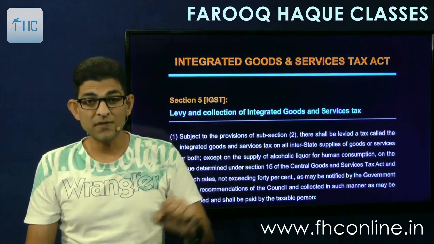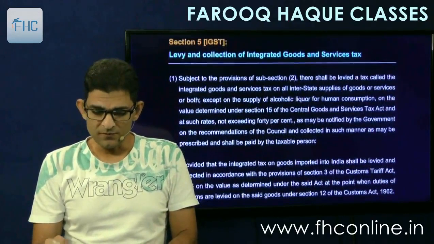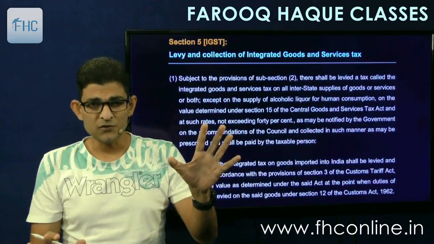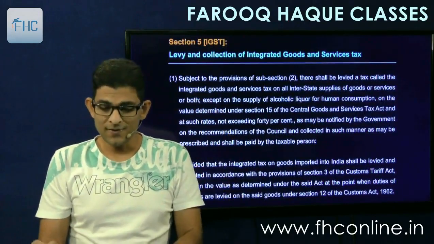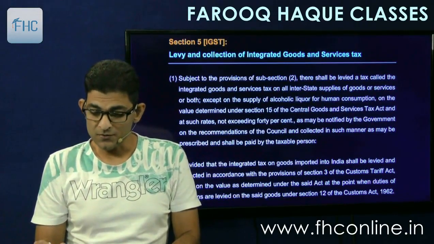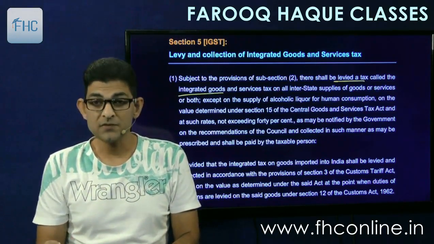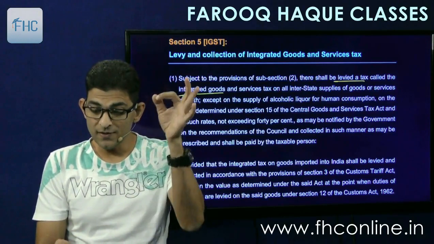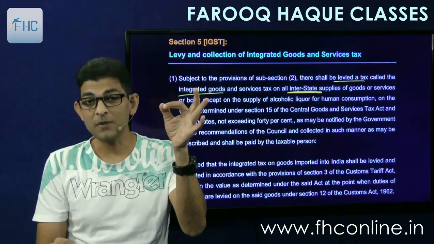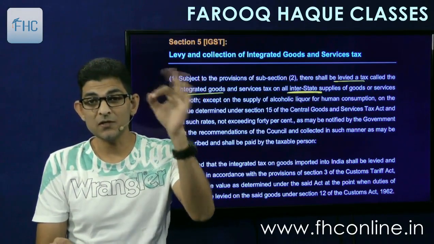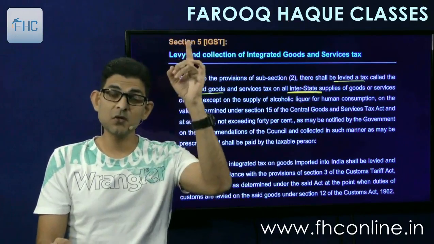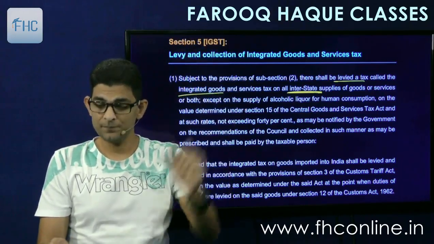So let's start with the levy section. Very simple one. No question can be expected on this, so just go through it. Subject to provisions of subsection 2, there shall be levied a tax called Integrated Goods and Service Tax on all interstate supplies. This is on interstate supplies, and CGST was on intrastate supply.